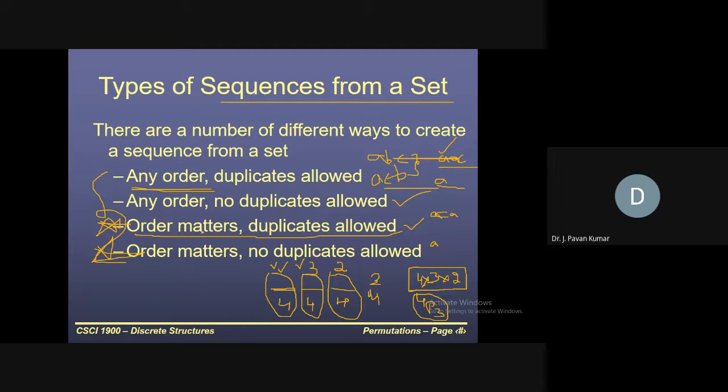Understand the difference between the third and fourth? Yes, if you understand this example, then the formulas will be clear to you. You can generate them on your own.